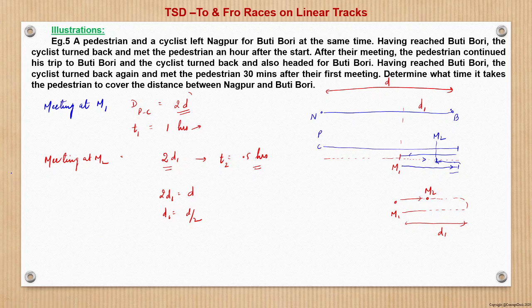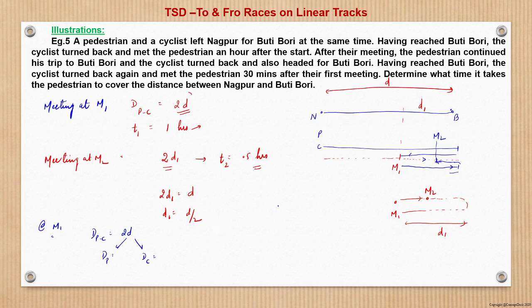So now we will concentrate on the first meeting. At M1, what is the total distance covered? The total distance covered is 2D, of which a part is covered by the pedestrian and a part by the cyclist.